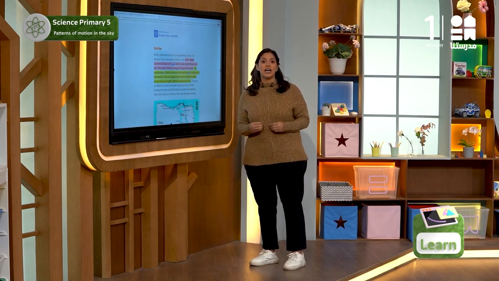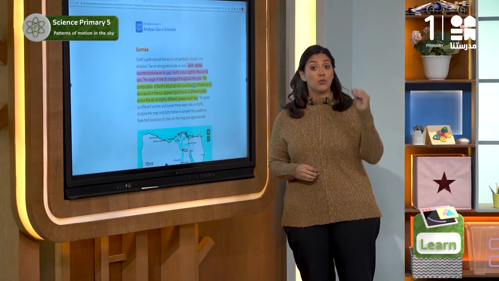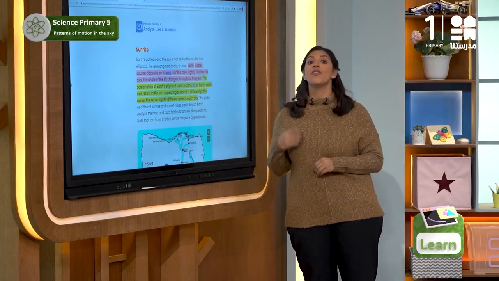There is always a time difference between sunrise and sunset in different cities in Egypt and in a single city. Let's find out more about that through the map.